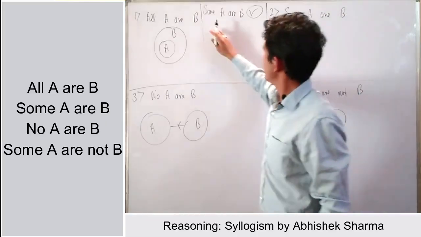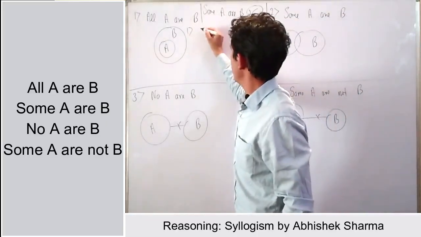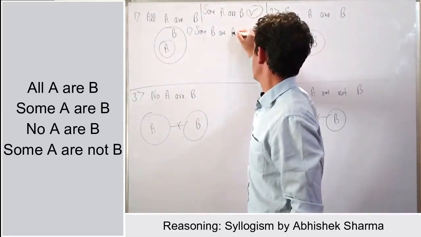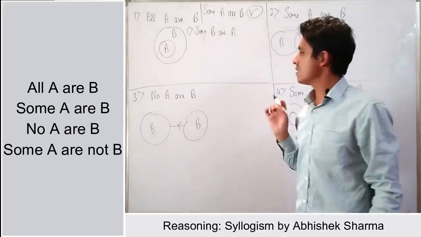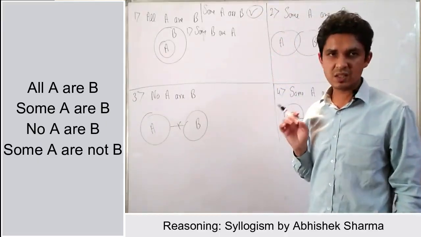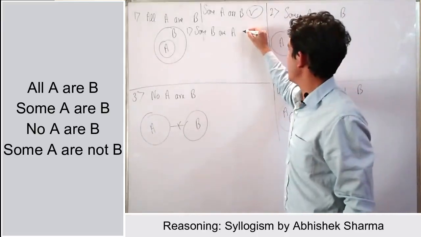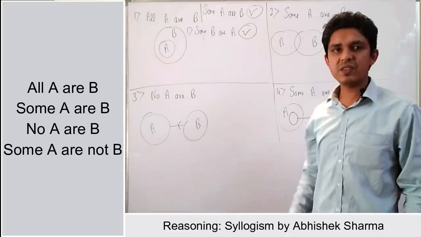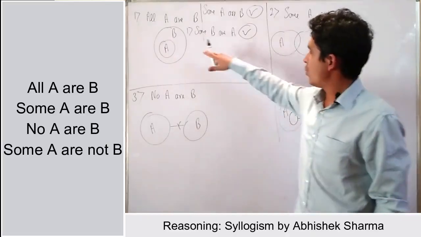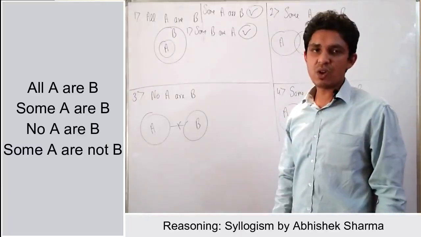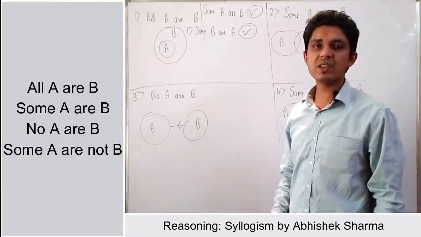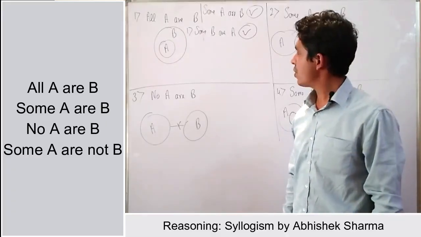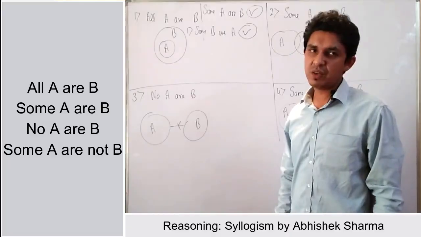If we check the second conclusion, some B are A, that means some part of B is in A. That means this statement will also be true. If we check the other conclusions like no A is B, this statement is false here because no negation arrangement has been drawn. If we draw no B is A, that will be wrong here.